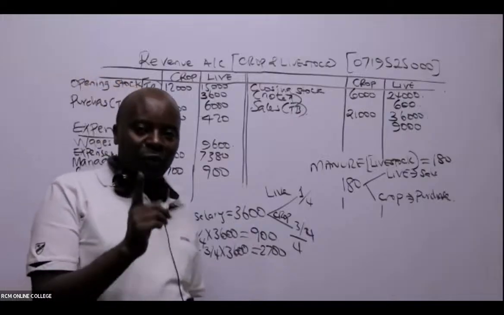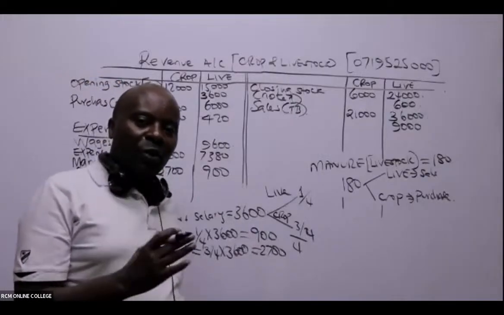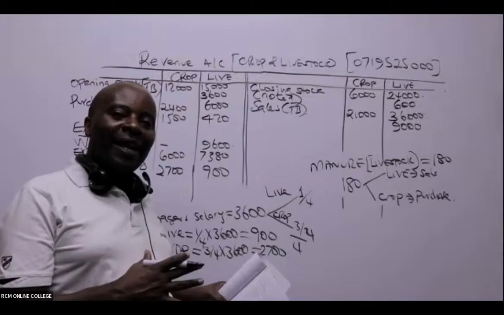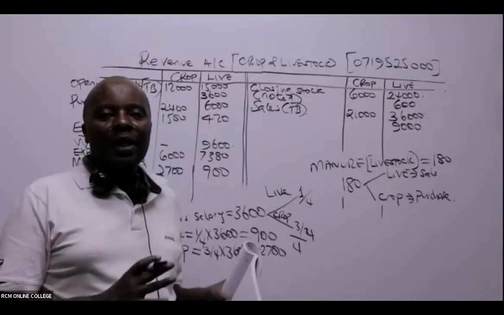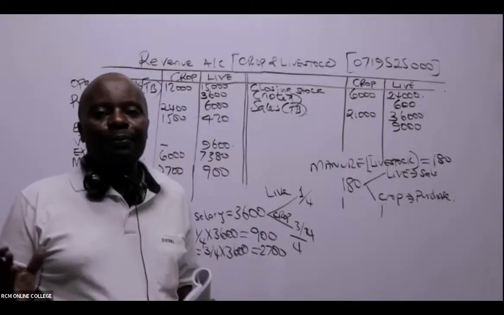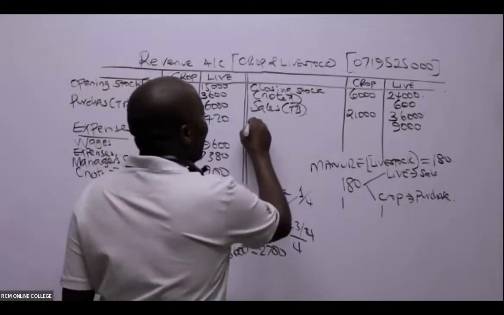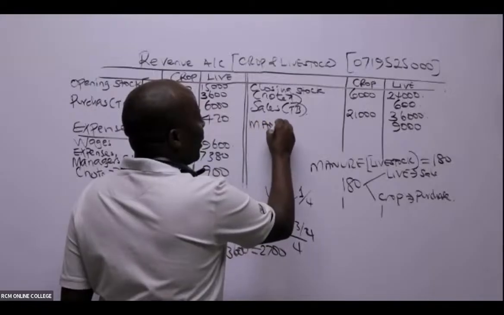Because manure is from livestock, what we get out of livestock is considered a sale in the context of livestock. So you come here and write manure.